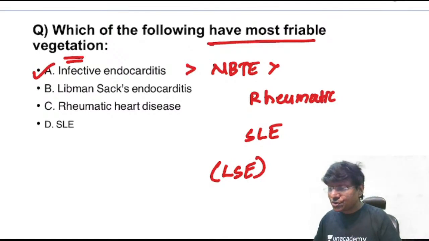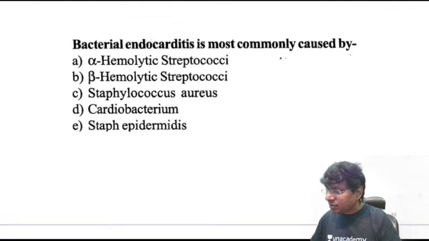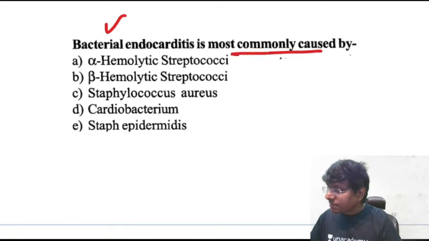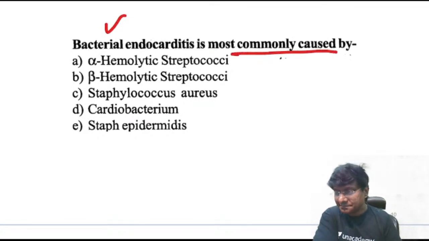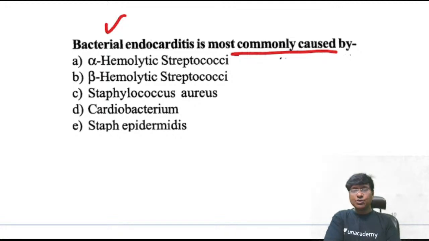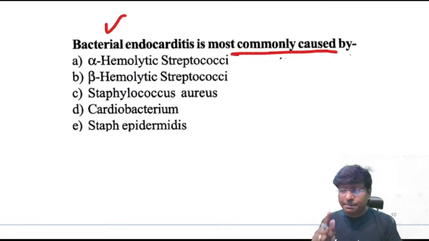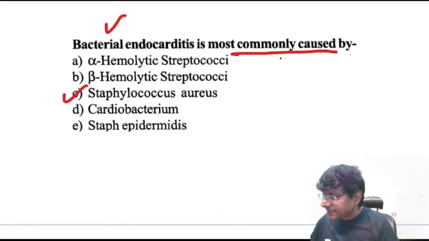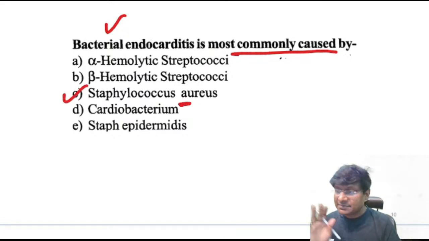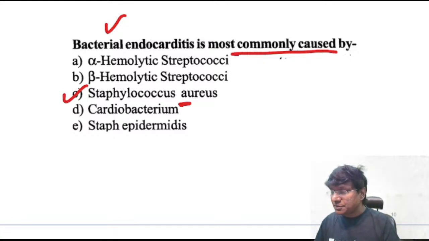Now you should know the organisms that cause bacterial endocarditis. What is it most commonly caused by? Please remember, it is most commonly caused by a highly virulent organism, Staphylococcus aureus. That will be the most common organism responsible for bacterial endocarditis. It is not beta hemolytic streptococci, it is Staphylococcus aureus. Please remember, this is a very, very important question.